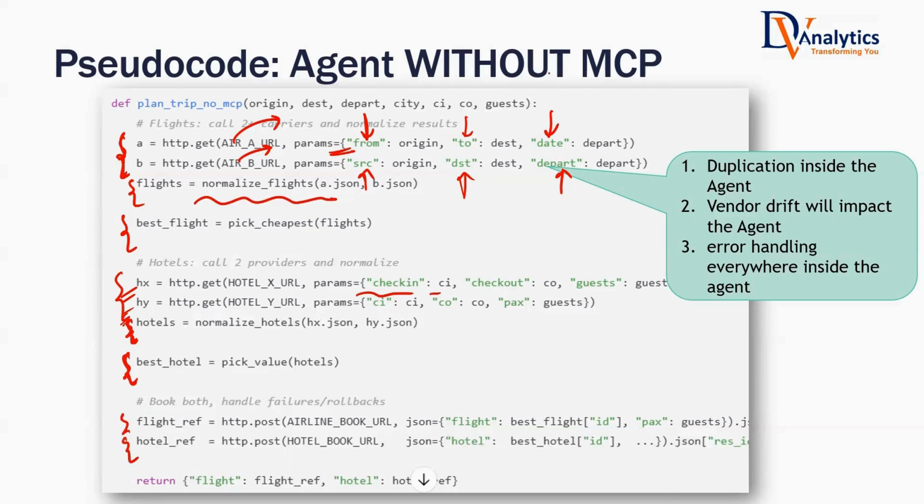Now this is without MCP. It is still fine when you are handling a smaller number of tools and APIs. This is what people do. And this is still fine if your overall system is quite small. If you do not have too many tools to handle, I still say go ahead with this. It's not a big deal.